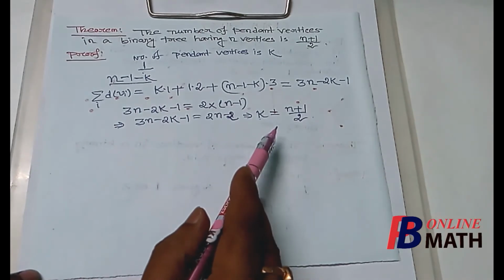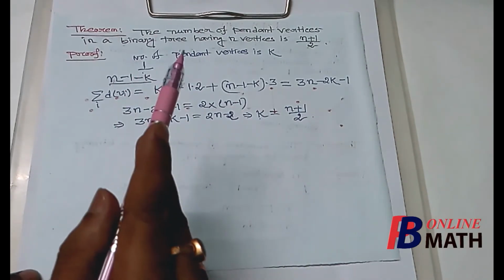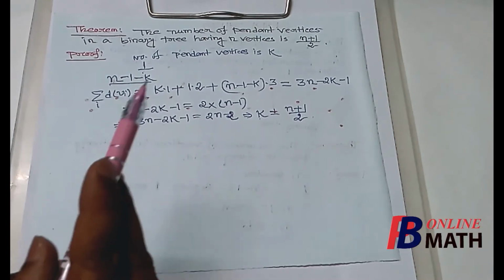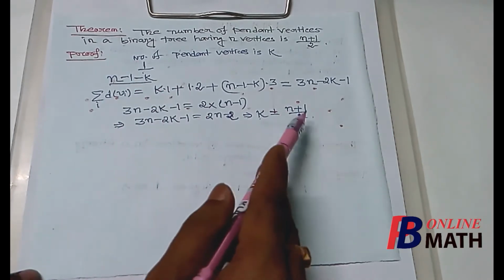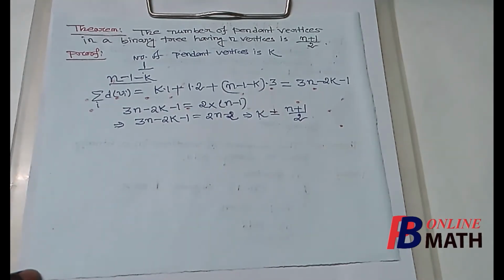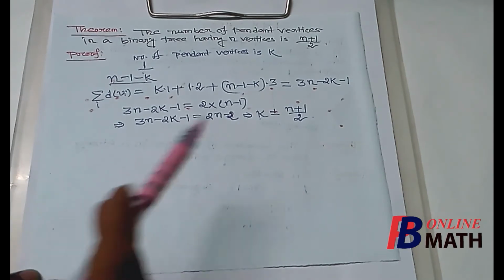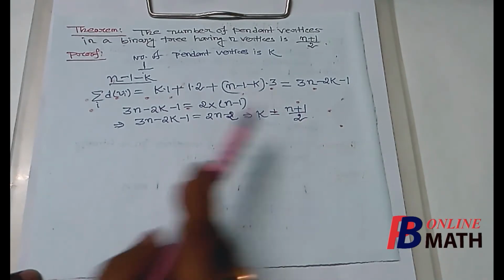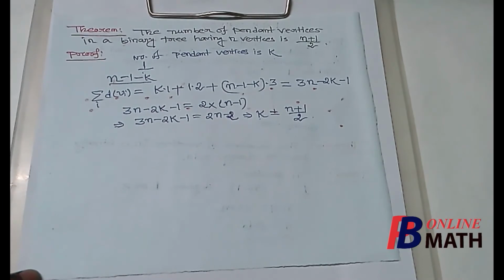So that completes the theorem that for a binary tree the number of pendant vertices is (n plus 1) by 2, where n is the number of vertices. If a binary tree contains 11 vertices, then the number of pendant vertices will be (11 plus 1) by 2, that is 6. You can check this theorem for any binary tree.